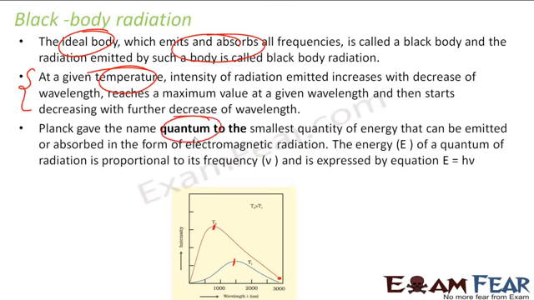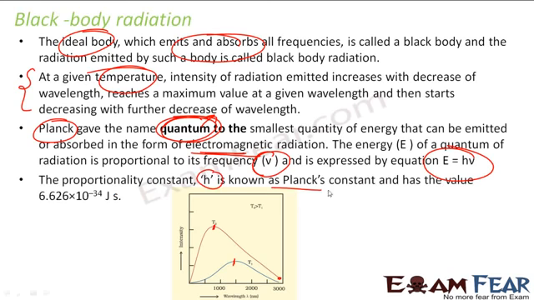And then Planck gave the name quantum to the smallest quantity of energy that can be emitted or absorbed in the form of electromagnetic radiation. This is Planck who gave this name, the quantum. Quantum is the name for the smallest quantity of energy that can be emitted or absorbed in the form of electromagnetic radiation. And the energy of a quantum of radiation is proportional to the frequency. The formula is E = hν, where ν is the frequency of the radiation. And this constant h is nothing but Planck's constant, and the value is 6.626 × 10⁻³⁴ joule second. We'll be using this. Please note the unit, joule second.